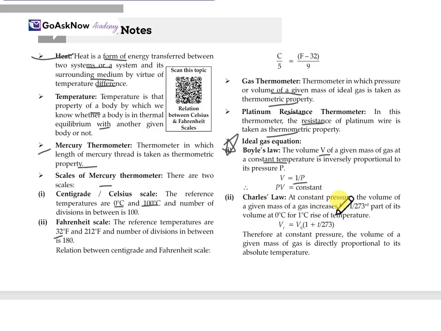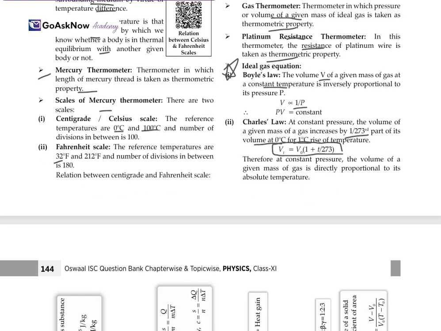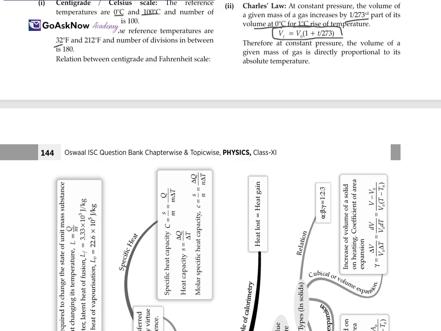Charles' law: at constant pressure, the volume of a given mass of gas increases by 1/273 of its volume at 0 degrees Celsius for every 1 degree Celsius rise of temperature, so Vt = V0(1 + t/273). Therefore, at constant pressure, the volume of a given mass of gas is directly proportional to its absolute temperature.